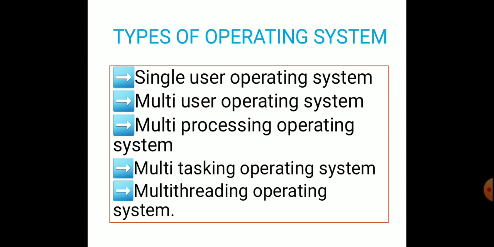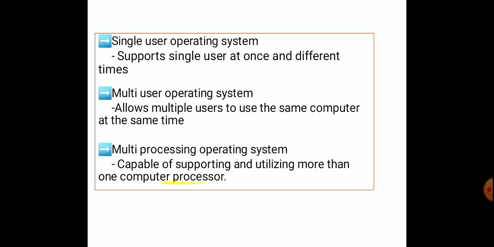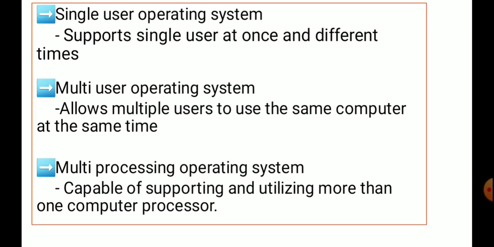Single user operating system. As the name says, it is a computer with an operating system that supports a single user at a time. Examples of single user operating systems are DOS (Disk Operating System), Windows 3.1 and Windows 95.